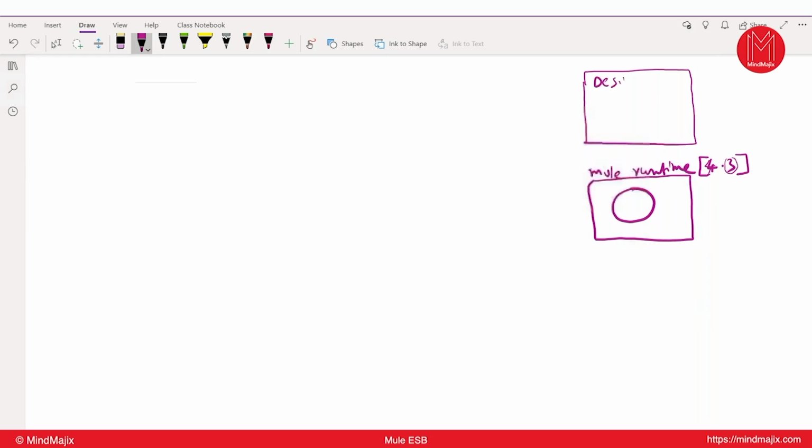Where are we going to design it? Design Center. By using RAML, we are going to design our API. Okay, I'm just giving the architecture of Anypoint Platform. I'm giving the one-liner of each and every tool here. We are going to discuss each and every tool in detail when the API comes. Now, how to design the RAML? Mule has given a tool called API Designer by which we can design APIs.